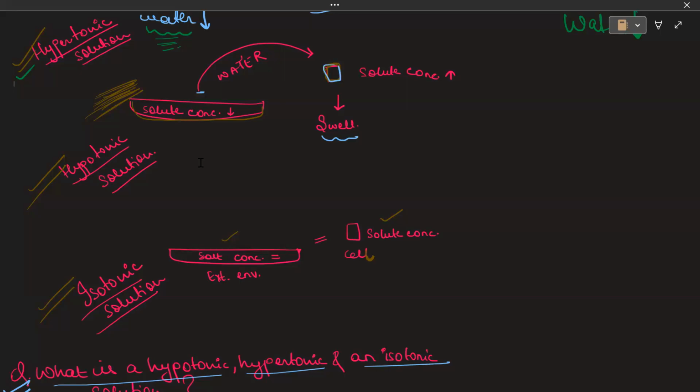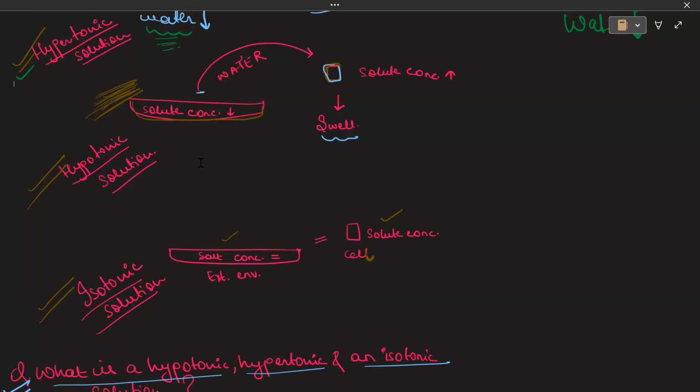Now coming on to the third case, that is isotonic solution. Here the amount of salt concentration outside is equal to the amount of salt concentration inside. It is equal. So here the movement of water will be nothing because it's equal. Nowhere is the water required. Getting my point? So this was hypertonic, hypotonic, and isotonic. This explains the movement of water, that is osmosis.